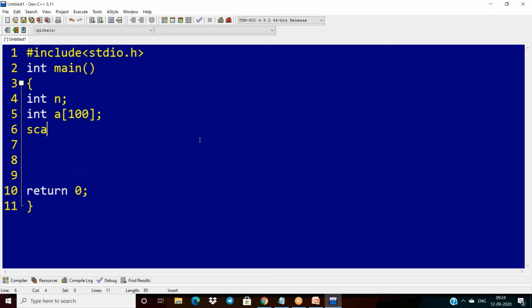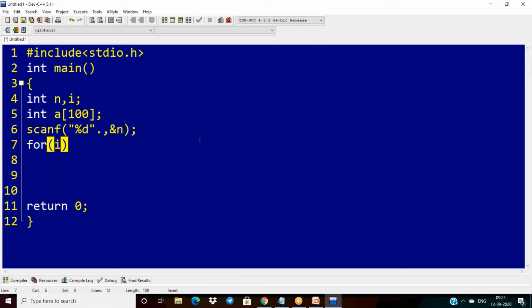And next, read the input here, scanf %d ampersand of n. Okay, with the index i, I have to read all the elements here.